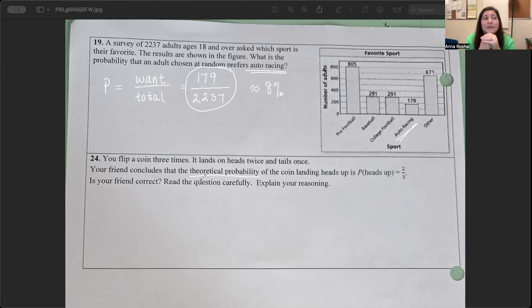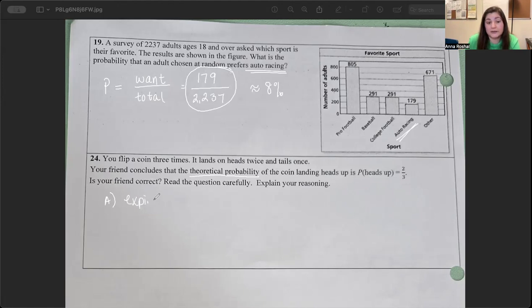Theoretical probability is something that happens in theory, that's something that happens on paper. You just flipped a coin three times. That was not in theory. That was in practicality. That was like actually happening, right? And if that's actually happening, it's experimental probability because you are actually conducting this experiment. So one thing that you can say is this is actually experimental probability.